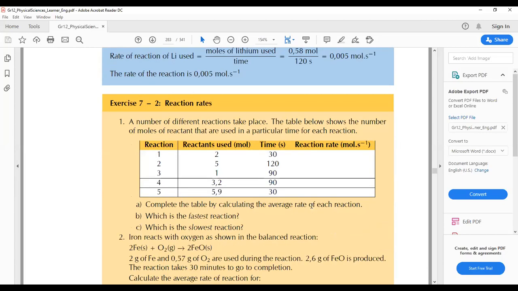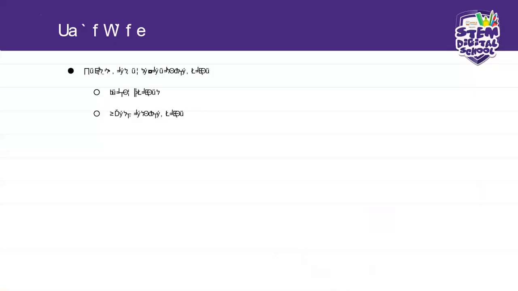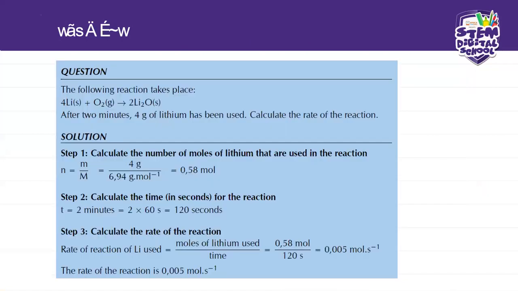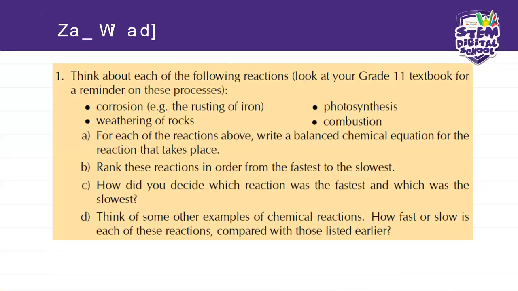Let me just see if we have it here. Okay. So now they say think about each of the following reactions. Look at your grade 11 textbook for a reminder.